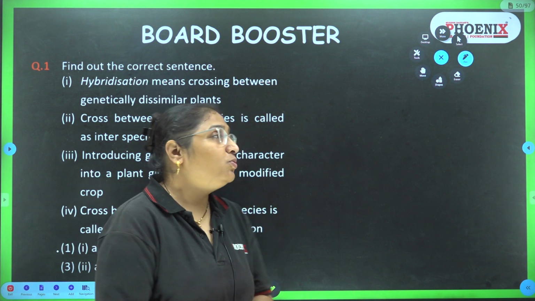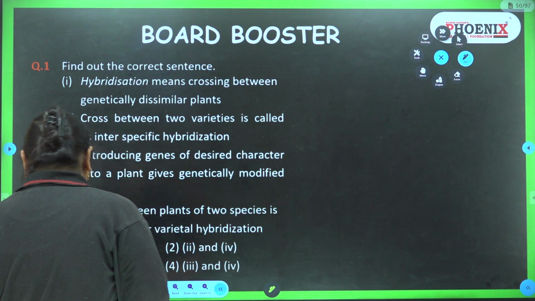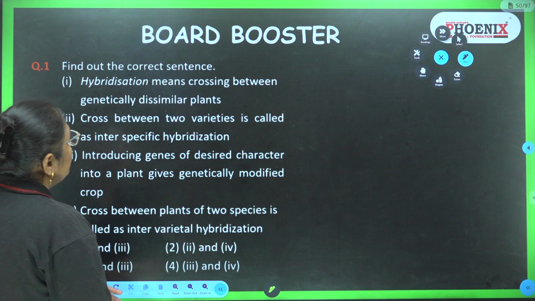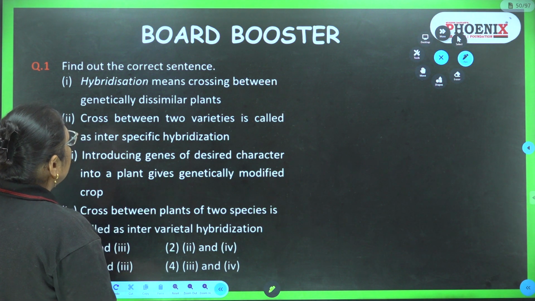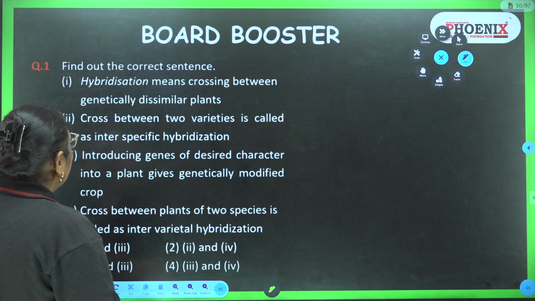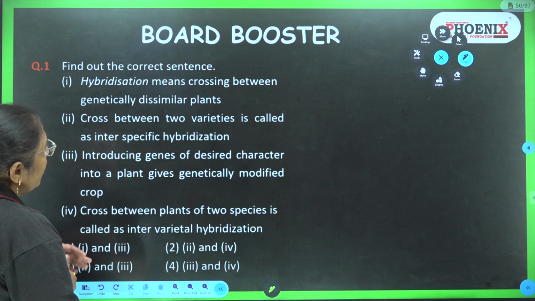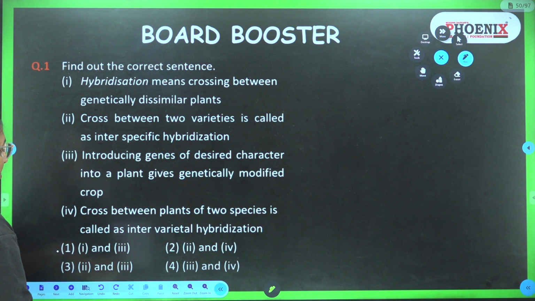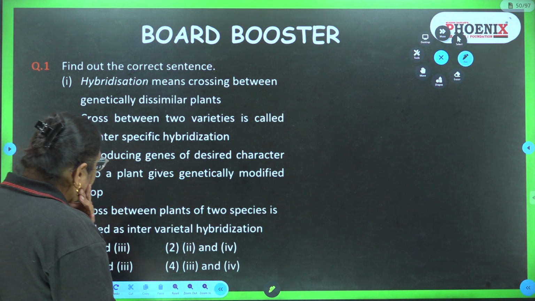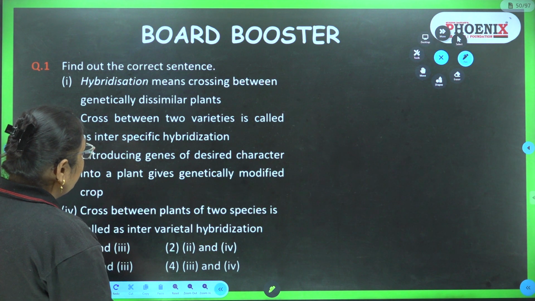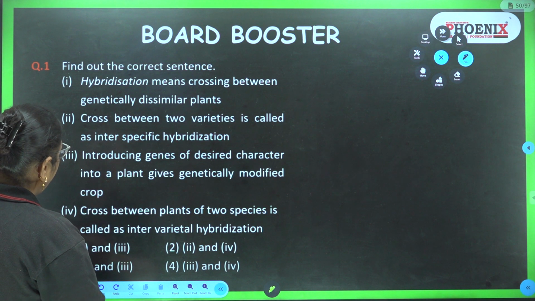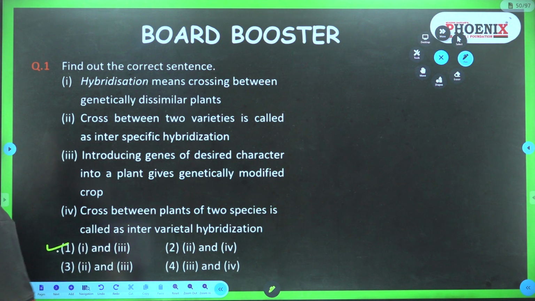So let's start with board booster. Our first question is, find out the correct sentence. First is, hybridization means crossing between genetically dissimilar plant. Cross between two varieties is called as interspecific hybridization. Introducing genes of desired characters into a plant gives genetically modified crop. And the fourth one is, cross between plants of two species is called as intervarietal hybridization. So here the correct sentence is first one and the third one. So correct option is first.